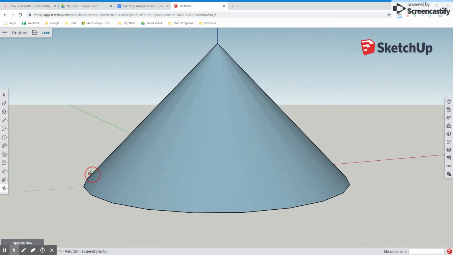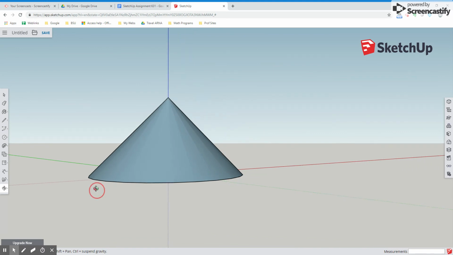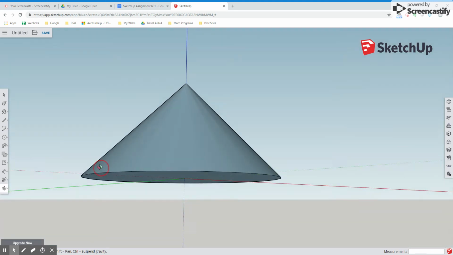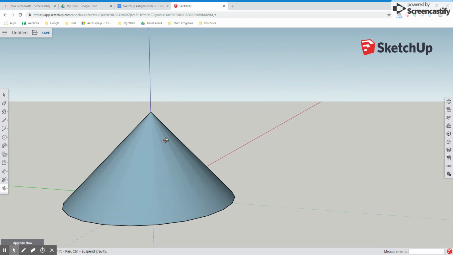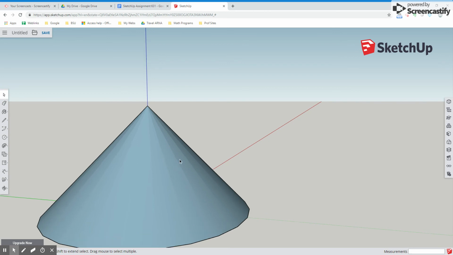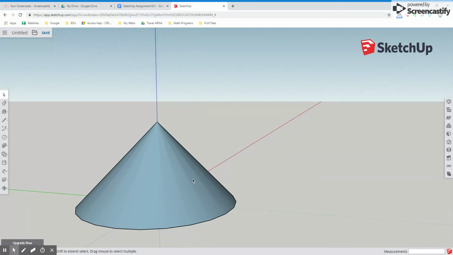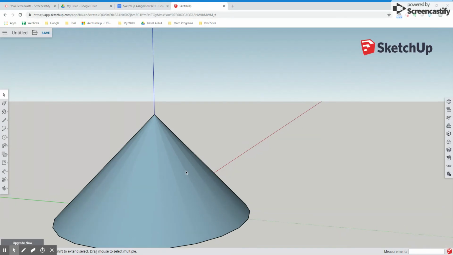And let's orbit back around. Now, this is one of the most amazing things that I do with my students, and that is to notice, okay, we have all of these lines here. Because our circle that we started with, quote unquote circle, had 24 sides, it was really a polygon. Now we have all these lines here.